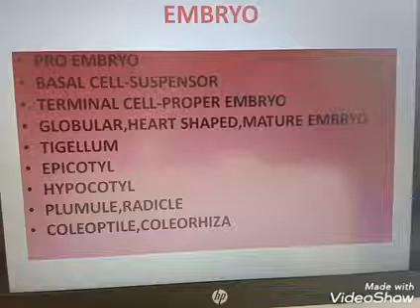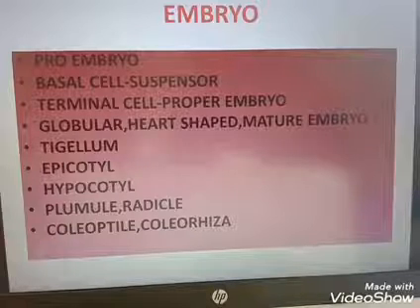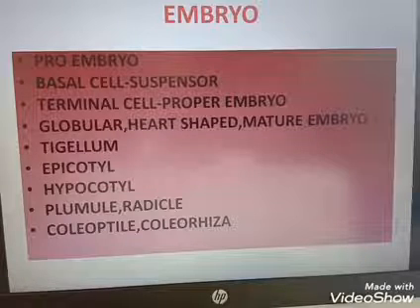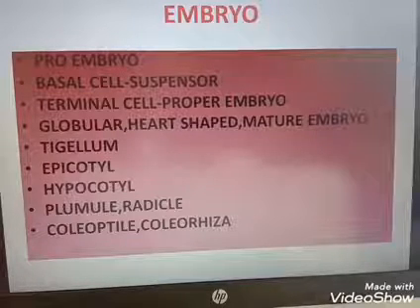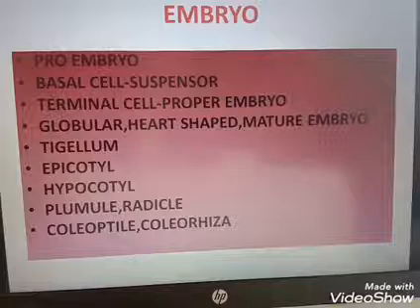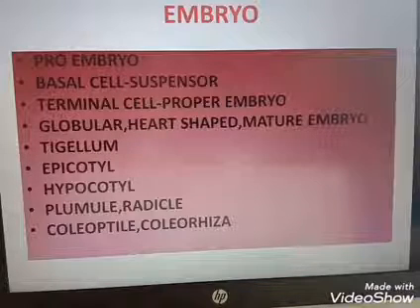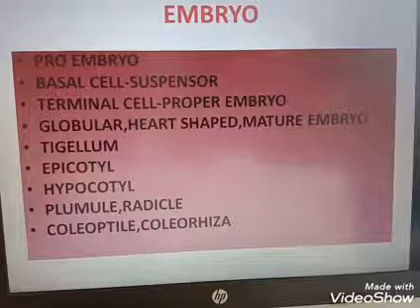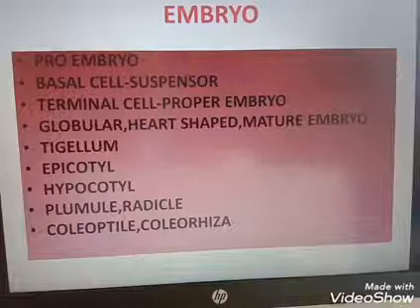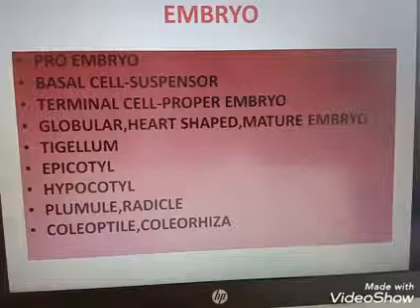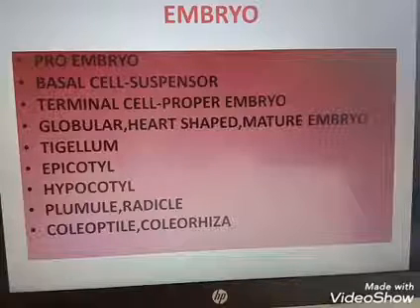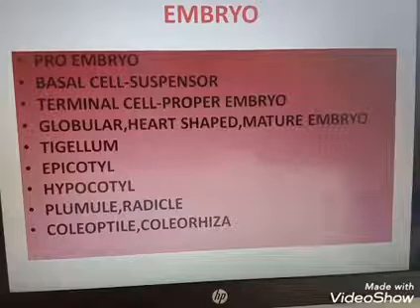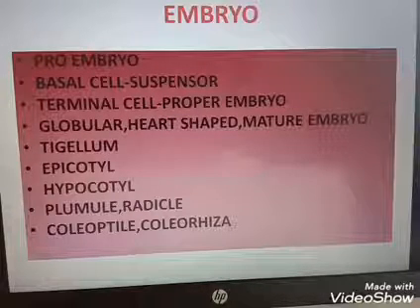A typical dicotyledonous embryo consists of an embryonal axis and two cotyledons. The portion of the embryonal axis above the level of cotyledon is known as epicotyle, which develops into plumule. That means a baby shoot or a future shoot. The cylindrical portion below the level of cotyledon is the hypocotyle. That means future root. The root tip is often covered by calyptra, C-A-L-Y-P-T-R-A. Examples for this dicotyledonous embryo are mango, apple, radish, rose. Clear?